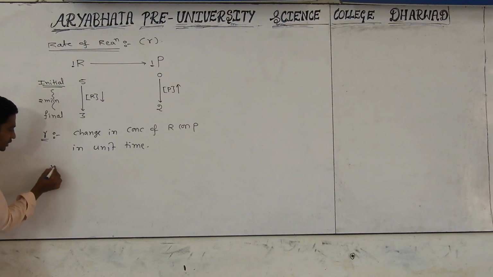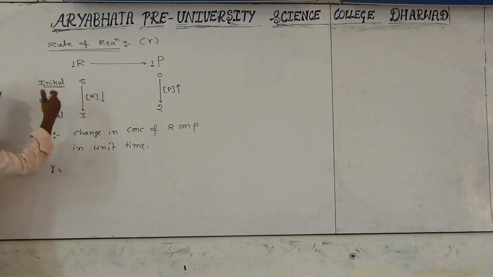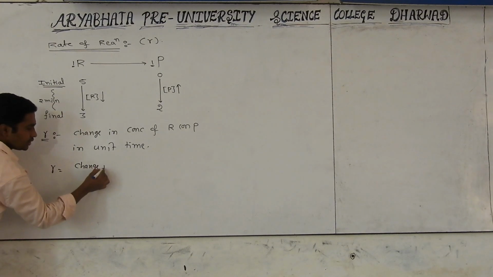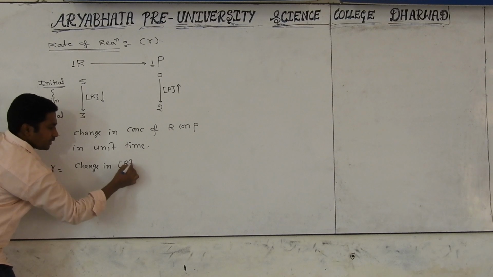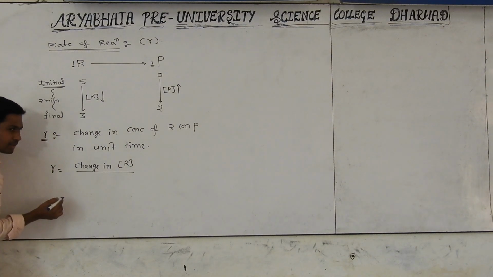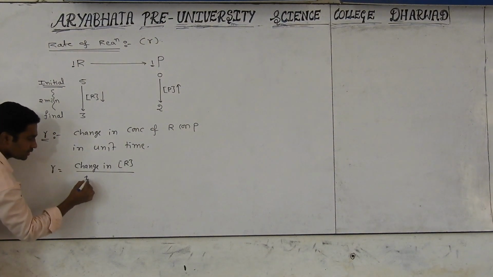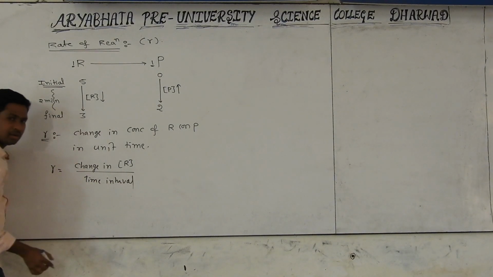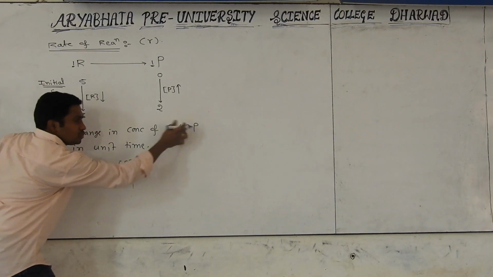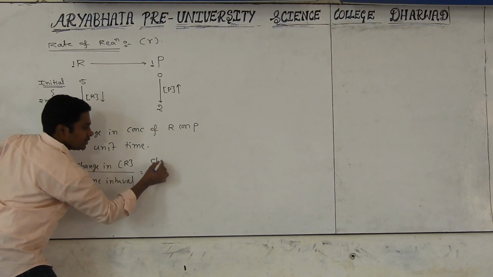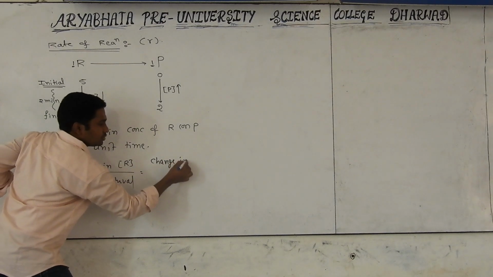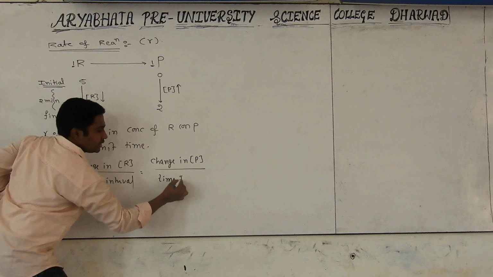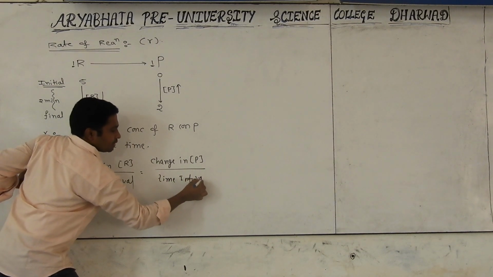See, rate of reaction can be expressed with respect to reactant and also products. That is only the change in concentration of reactant divided by what has to be taken? Time change. Time change is nothing but time interval. Observe the concept carefully, time interval. Or we can also express it with respect to product, which is nothing but the change in concentration of the product divided by the time interval.